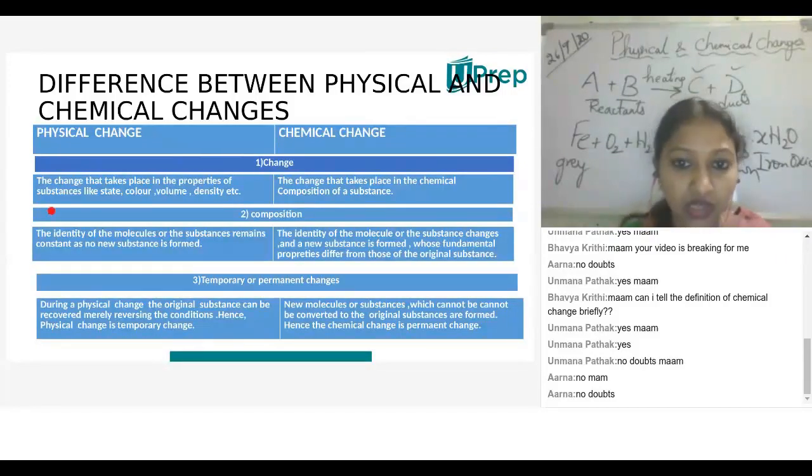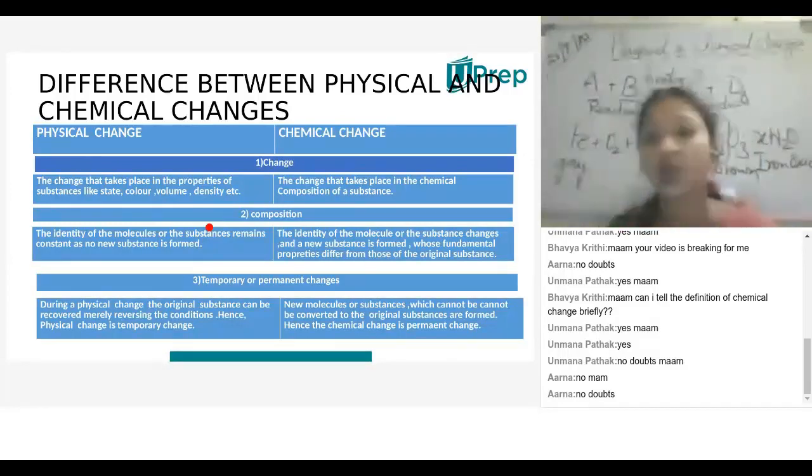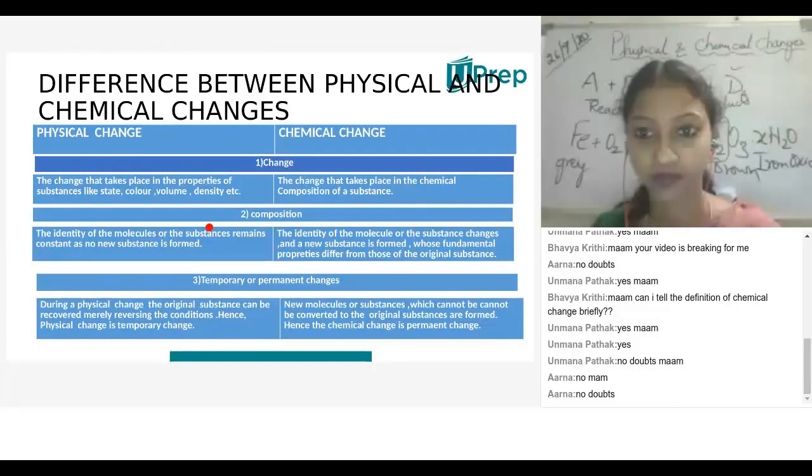Change. In the physical change point of view, the change takes place in the properties of a substance like state, color, volume, density, etc. That means there is no change in the composition of it. Only the physical properties of the substance will change, and there is no formation of a new product.